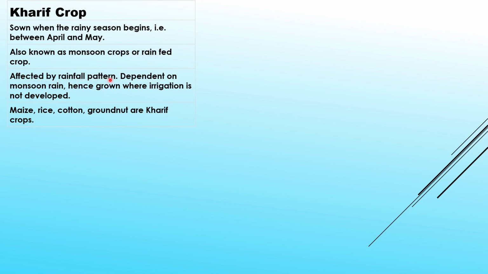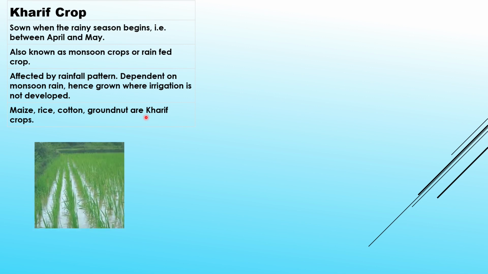Affected by rainfall pattern, dependent on monsoon rain, hence grown where irrigation is not developed, as it is easily getting rain, so irrigation is not much needed in those areas where rainfall is maximum. Maize, rice, cotton, groundnut, even sugarcane are kharif crops.